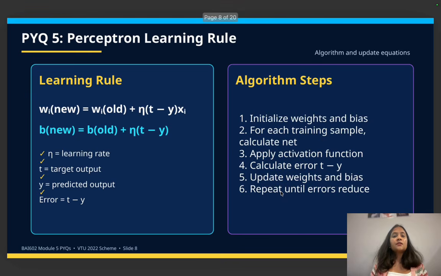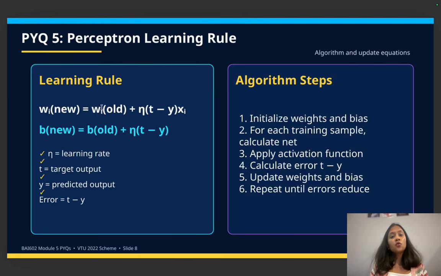Next, the perceptron learning rule. This is the mathematical formula which you have to remember. What it denotes: t equals target output, y equals predicted output, and error equals t minus y. Very easy to remember, right? So you are going to have the new weight wi. How do you calculate the new value for the weight?